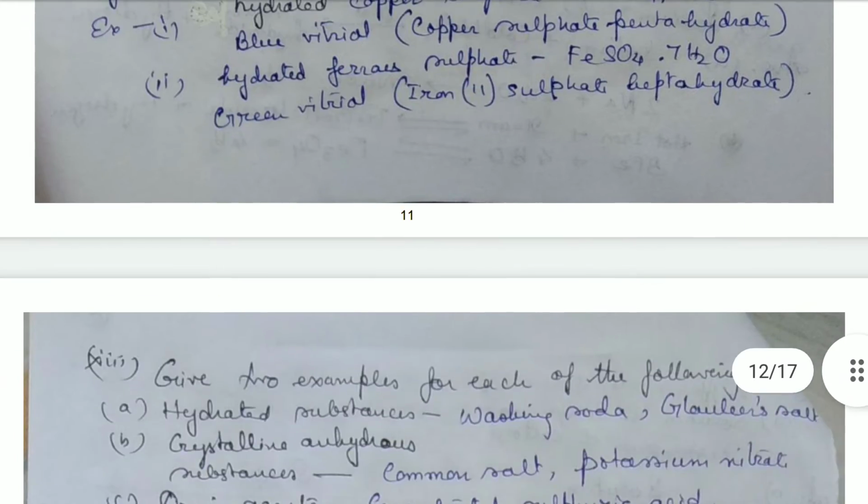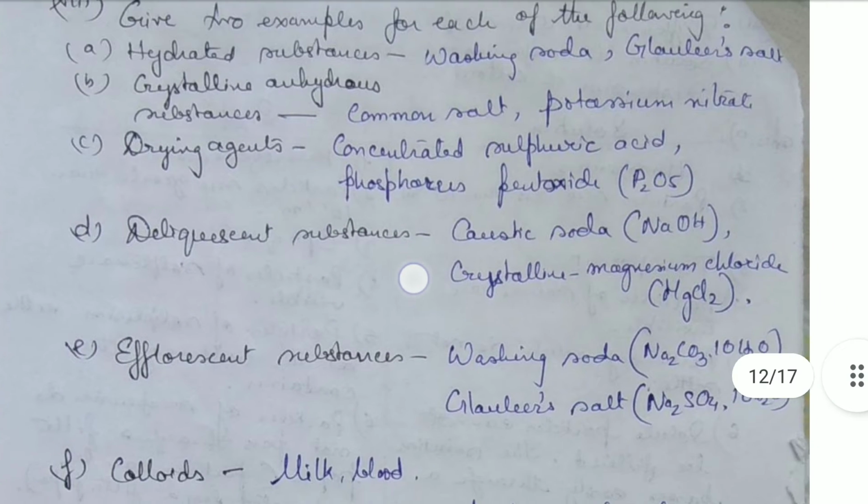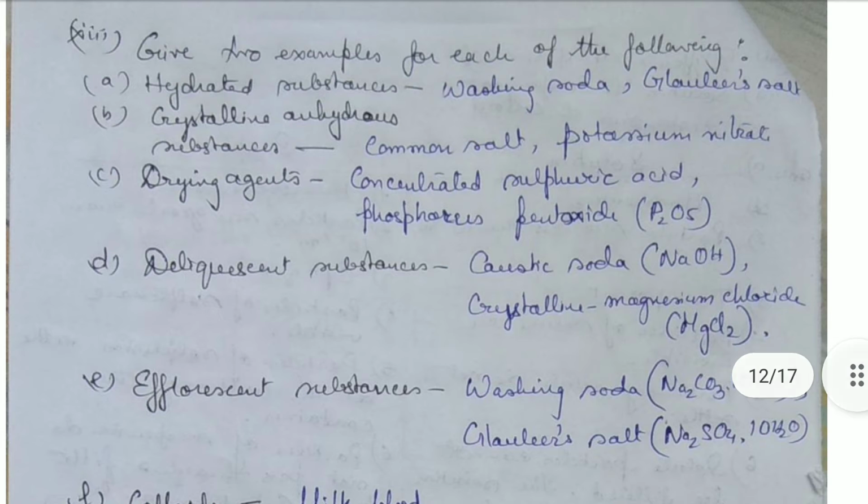Next is, give two examples of each of the following. Hydrated substances: washing soda and Glauber's salt. Crystalline anhydrous substances: common salt and potassium nitrate. Drying agents: concentrated sulfuric acid and phosphorus pentoxide, P2O5.